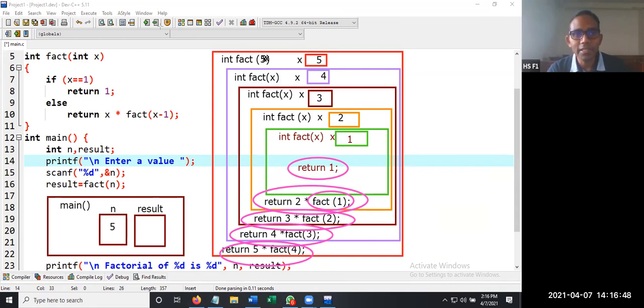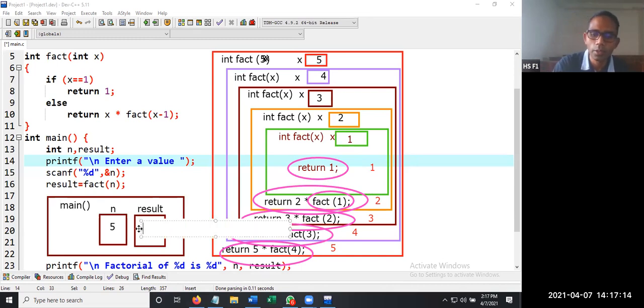So what happens here? The first thing that is going to get executed is return 1, then this one is the second return statement, then this is the third return statement, this is the fourth return statement, and this one is the fifth return statement, and finally we are going to get 120 out of this program. And the value 120 is stored here.